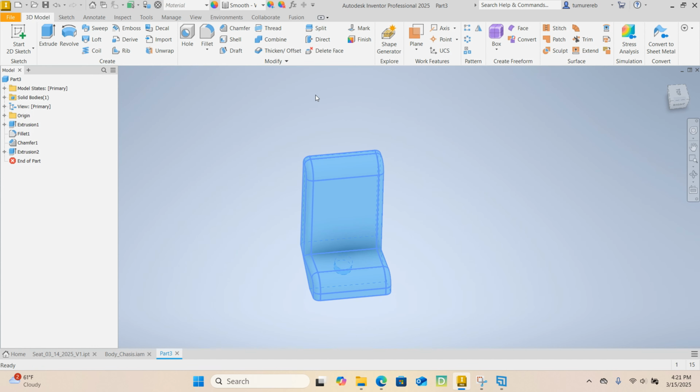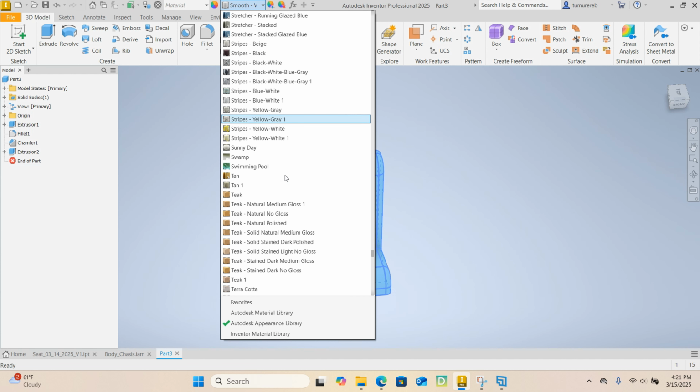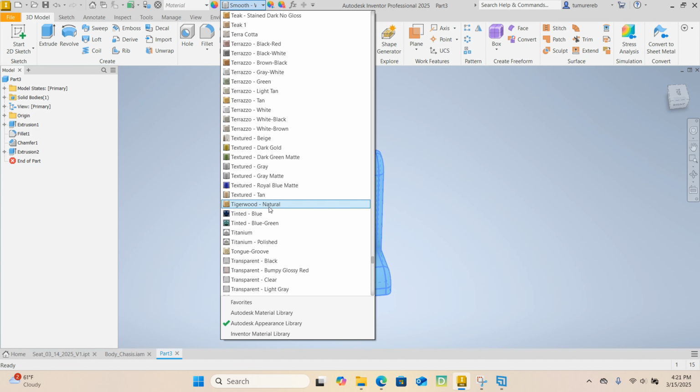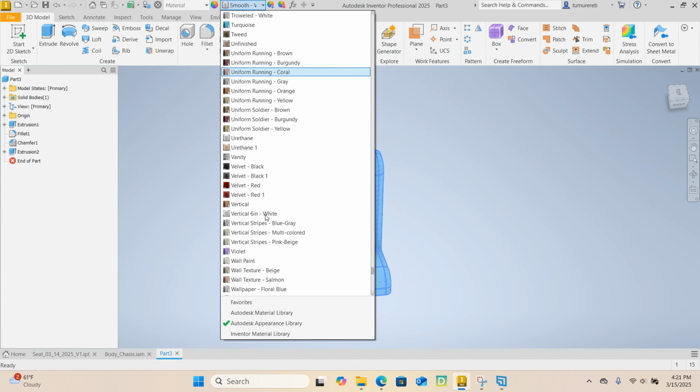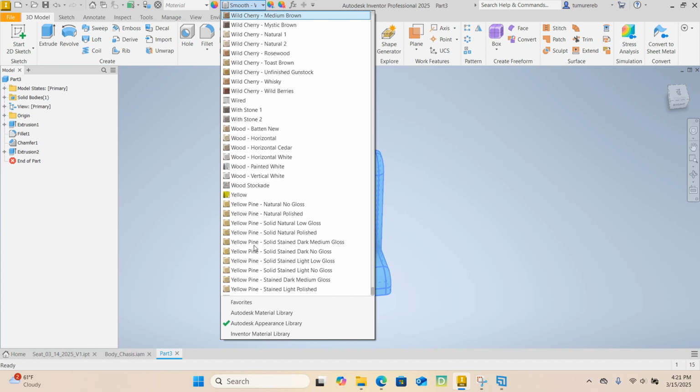I want you to find the mass of your seat. Find the mass and let me know in the comments what your mass is. I'll let you know if you get it correct.